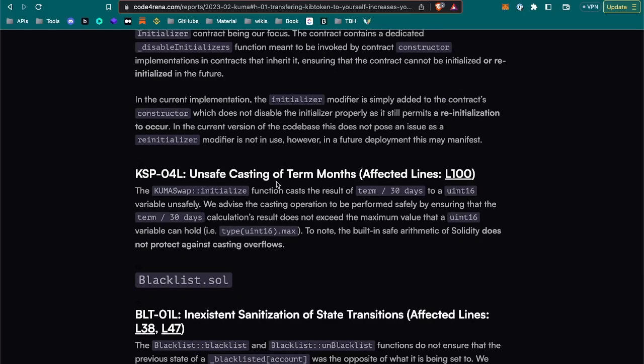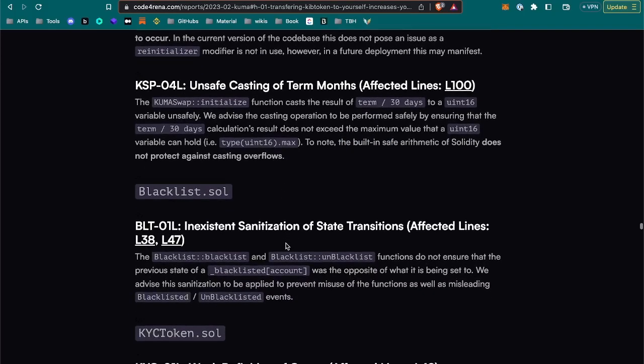Unsafe casting. Cast the result of that to a uint16 variable. We advise the casting operation to be performed safely by ensuring that the calculation result does not exceed the maximum value of the uint16 variable. The built-in safe arithmetic strategy does not protect against casting overflows. I think it's called silent overflow. That's true, and it's allowed, okay.